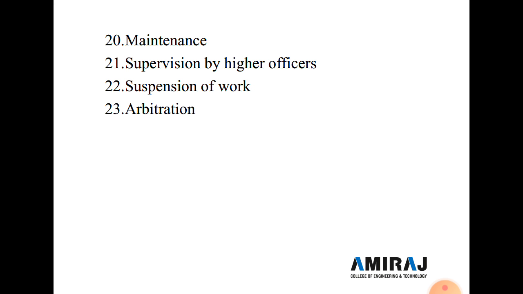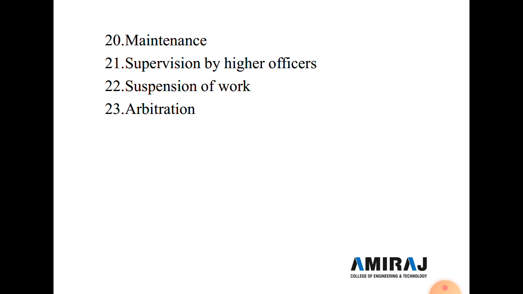Now the 21st type of condition of contract is supervision by a higher officer. All the work under the contract shall be executed under the direction and subject to approval in all respects of the engineer in charge or the superintending engineer of the circle for the time being, who shall be entitled to direct at what point and in what manner the work is to be commenced and carried out.